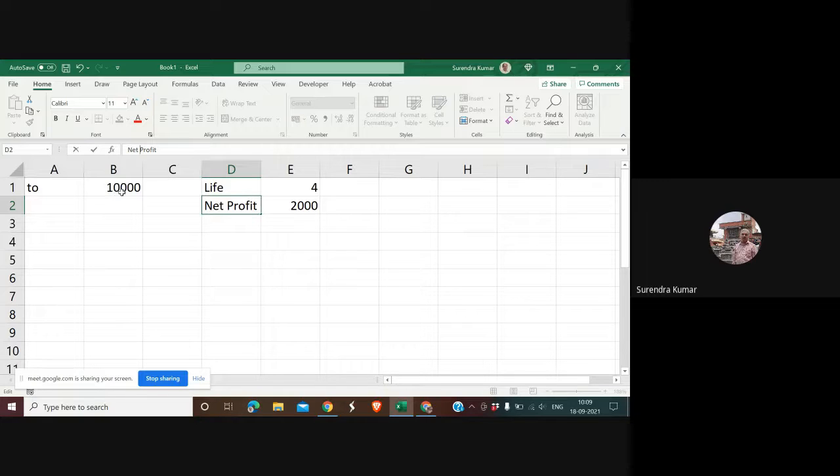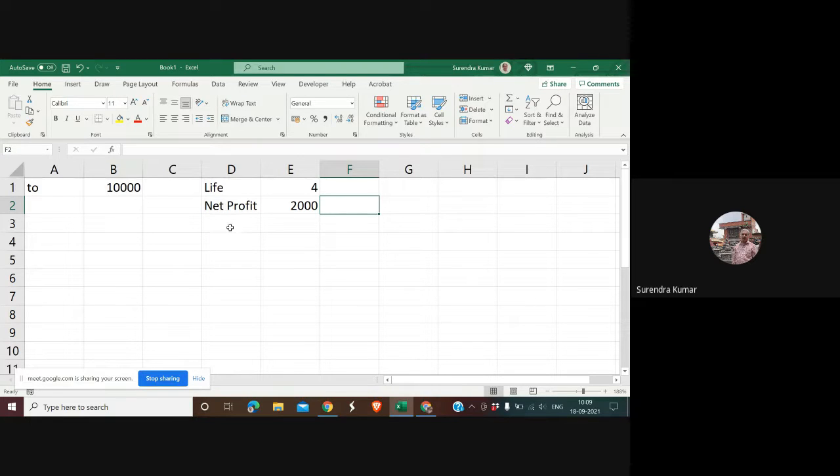Also there is no information given about the scrap value. So supposing the scrap value is 0 and method of depreciation is straight line, with a 4 years of life of an asset, the depreciation per year would be 2500 rupees.